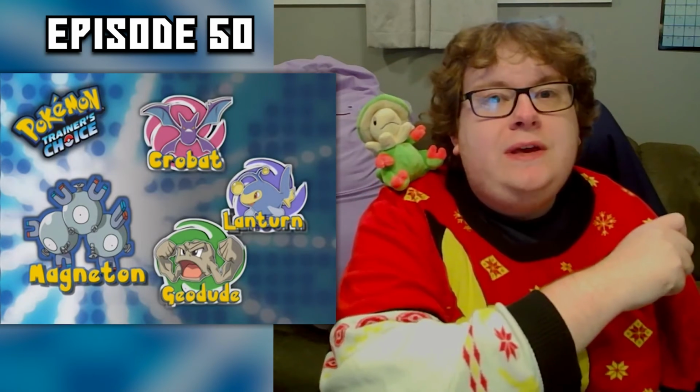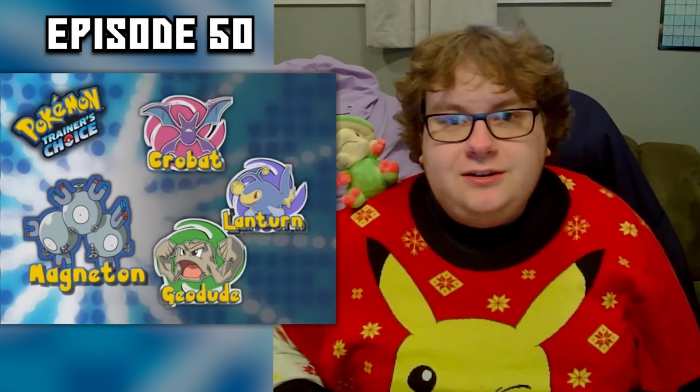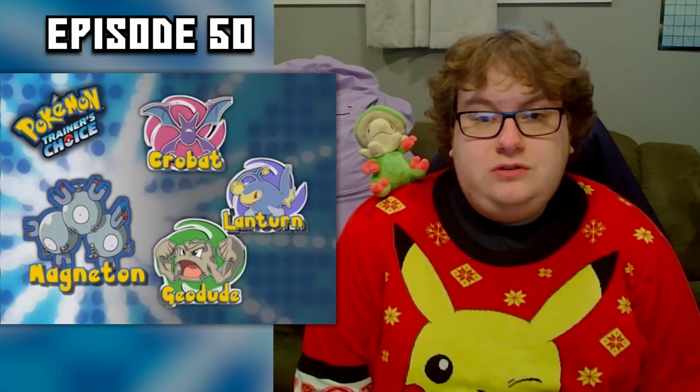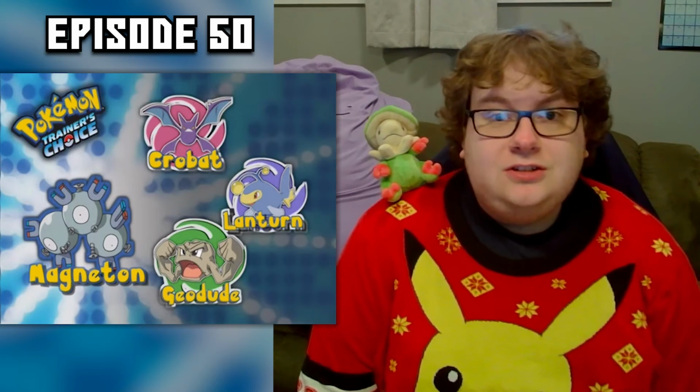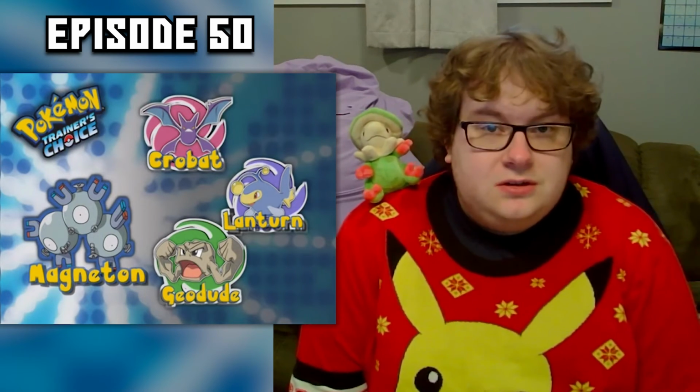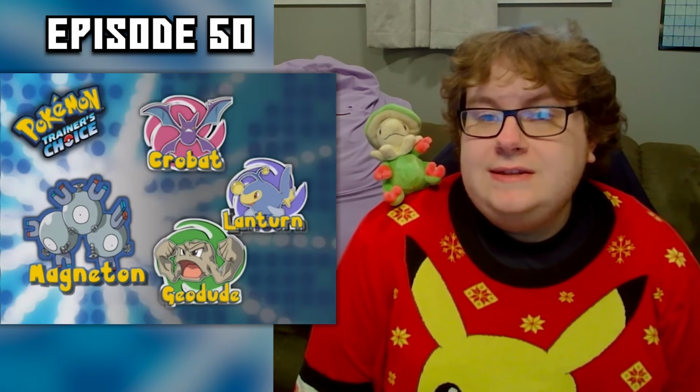However, I'm going to make the case for Lantern here. So let's start with type matchups. Geodude is immune to electric, but he does have a weakness to steel, whereas Lantern takes neutral damage from electric and has a double resistance to steel. However, if Lantern has the Volt Absorb ability, it doesn't have just a double resistance, but it also gains an